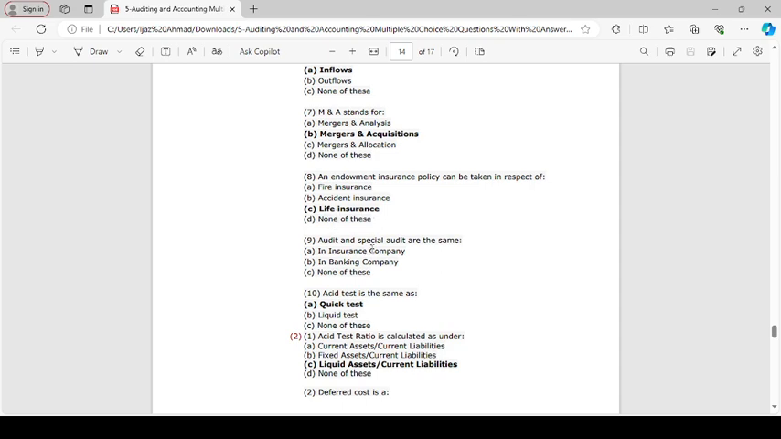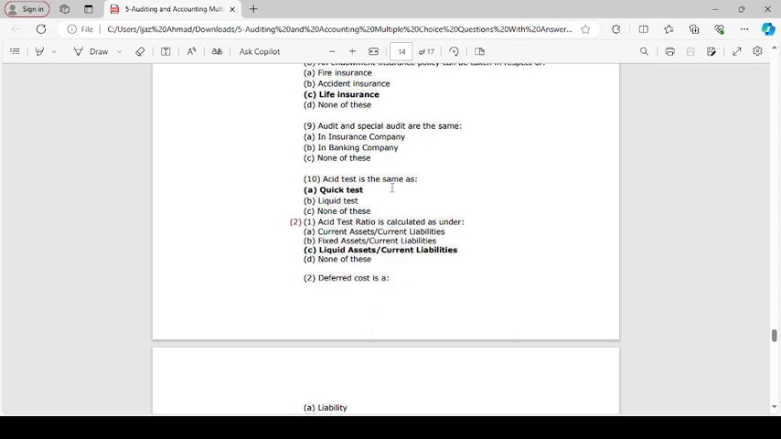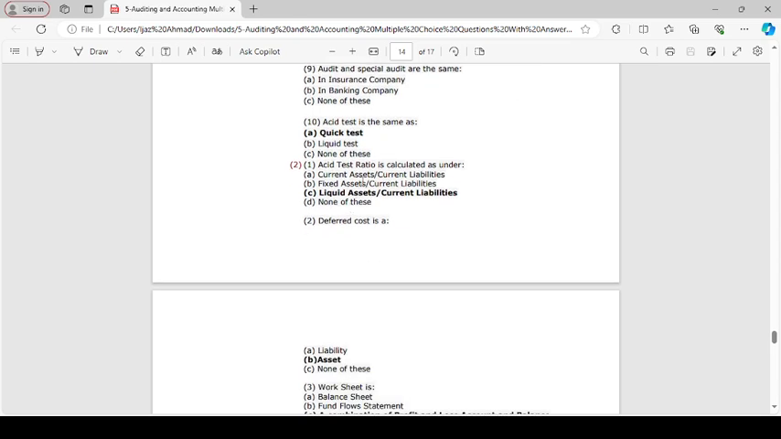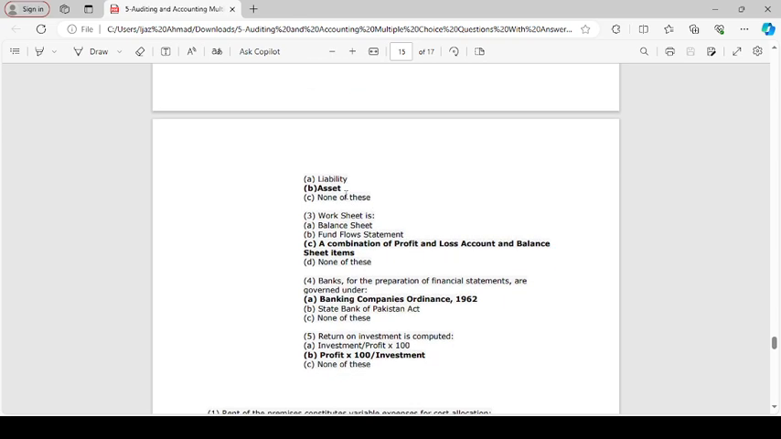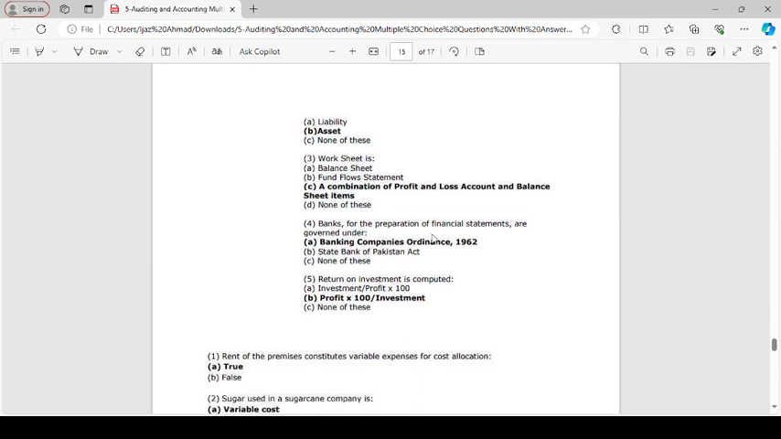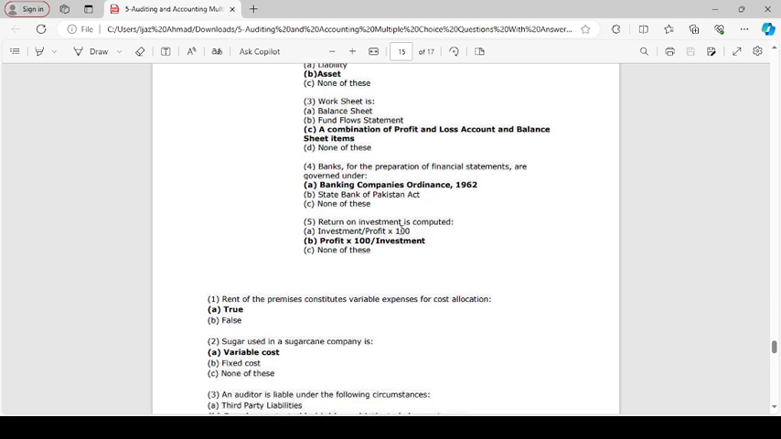Audit and special audit are same in banking company. Acid test is same as a quick asset. Acid test ratio is calculated as liquid asset divided by current liability. Deferred cost is asset. Worksheet is a combination of profit and loss and balance sheet. Banks for the preparation of financial statements are governed under Banking Company Ordinance 1962. Return on investment is computed as profit divided by investment.